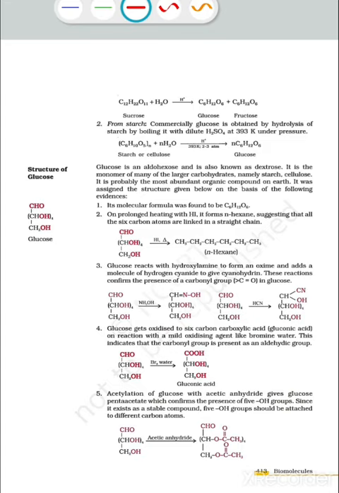Now second, glucose reacts with hydroxylamine to form an oxime and adds a molecule of hydrogen cyanide to give cyanohydrin. This reaction confirms the presence of a carbonyl group in glucose. See students, here is the first equation: when glucose reacts with hydroxylamine, it gives the oxime as a product, and when glucose reacts with hydrogen cyanide, it gives the cyanohydrin as an addition product. So it proves that in glucose a carbonyl group is present.